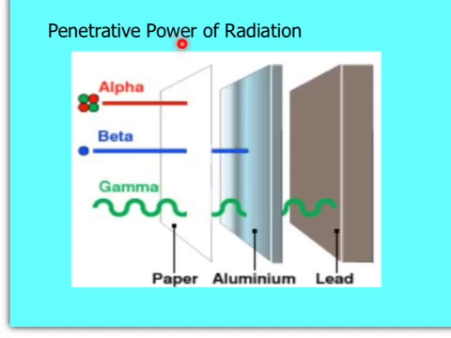Penetrative power of radiation. Alpha particles can be stopped by a piece of paper. Beta particles can be stopped by an aluminium sheet. Gamma rays can only be stopped by a thick lead slab.